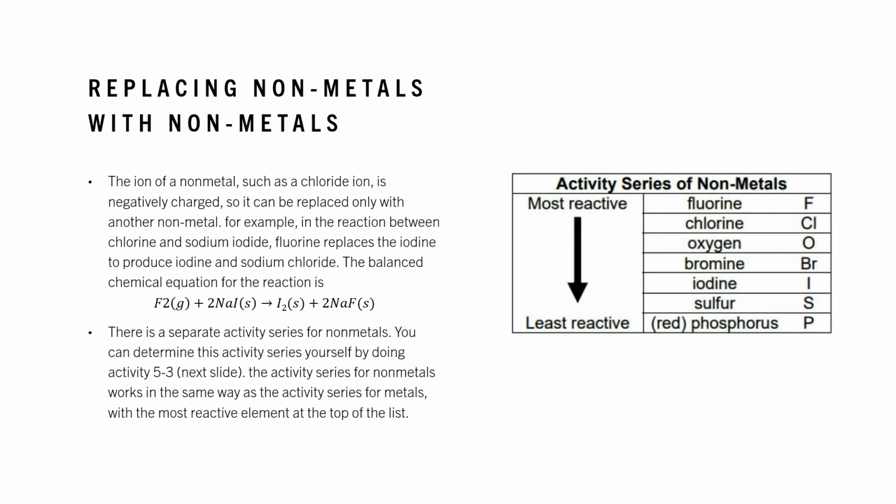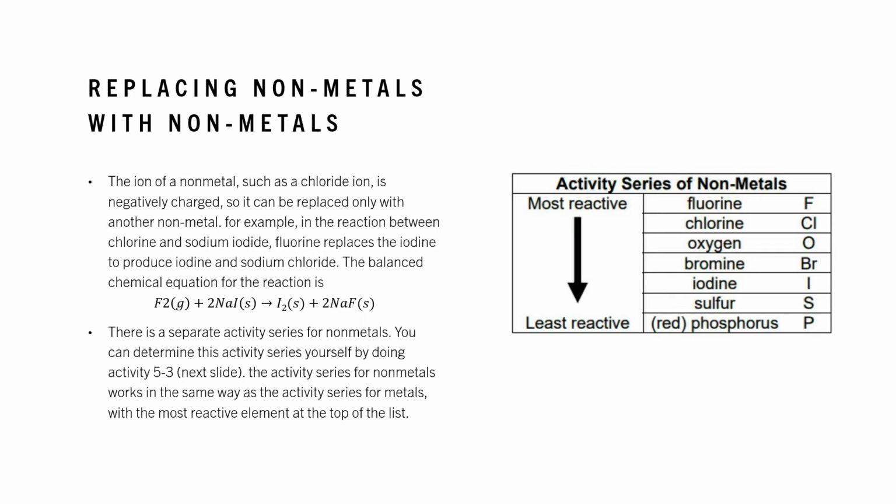Replacing nonmetals with metals. The ion of a nonmetal, such as a chloride ion, is negatively charged, so it can be replaced only with another nonmetal. For example, in the reaction between fluorine and sodium iodide, fluorine replaces the iodine to produce iodine and sodium fluoride. The balanced chemical equation for the reaction is F2 plus 2NaI produces I2 plus 2NaF.